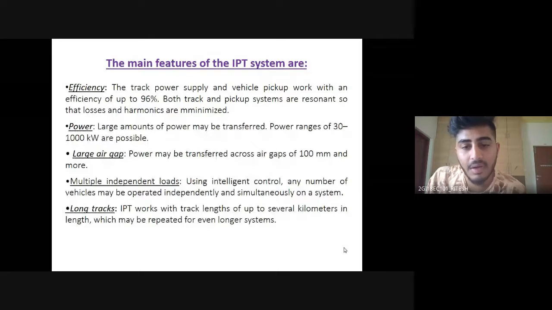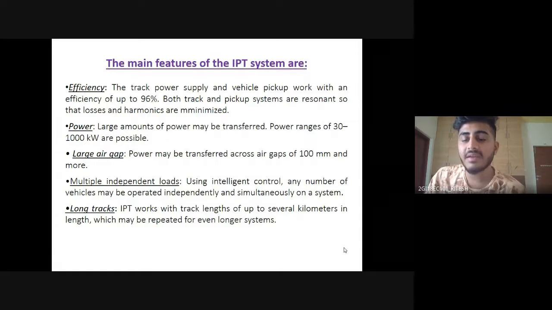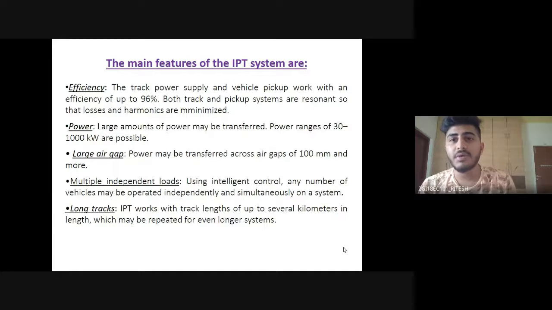There are multiple independent loads: each vehicle is a separate independent load, because the first coil is fixed and the secondary coil attached to the load can be any number. Tracks can be long, several kilometers, so this is not restricted to a small area or limited distance.